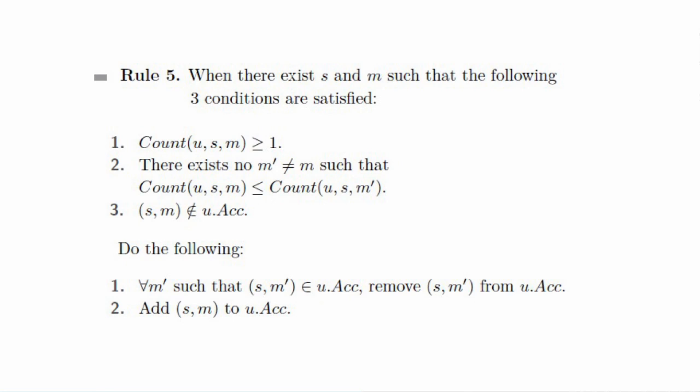And finally, rule number 5. So first, we introduce a function count that counts the number of different values of alpha associated to a given message. And the idea is that, for a given node identifier S, we consider that the message sent by S is the message with the highest count of alpha.